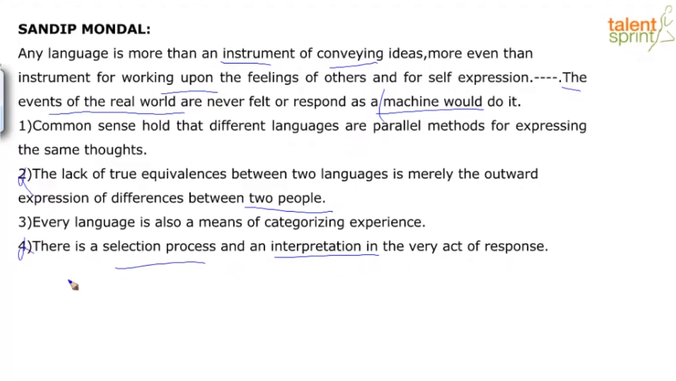1 says common sense holds that different languages are parallel methods for expressing the same thoughts. Here again, keep in mind, thoughts only people have. Machine doesn't have thoughts, right? It's the input fed in by the person. So here, I would go back and fall on 3 for the simple fact that it says every language is also a means of categorizing experience. The experiences of the real world as well as the experience that you feel in terms of a machine.